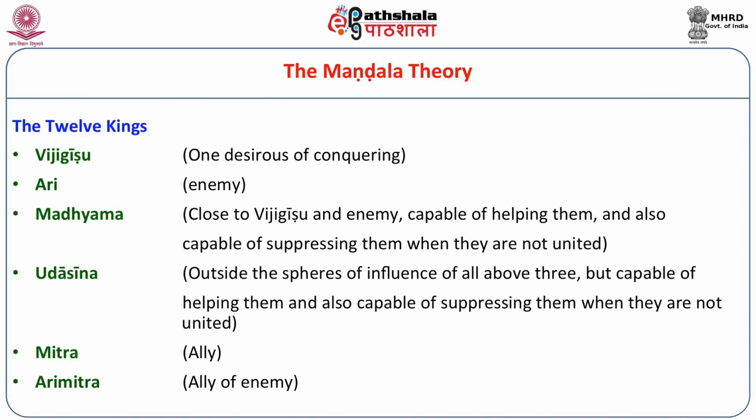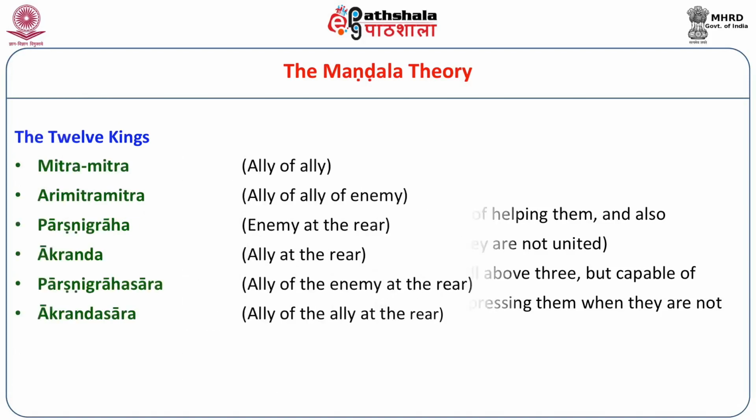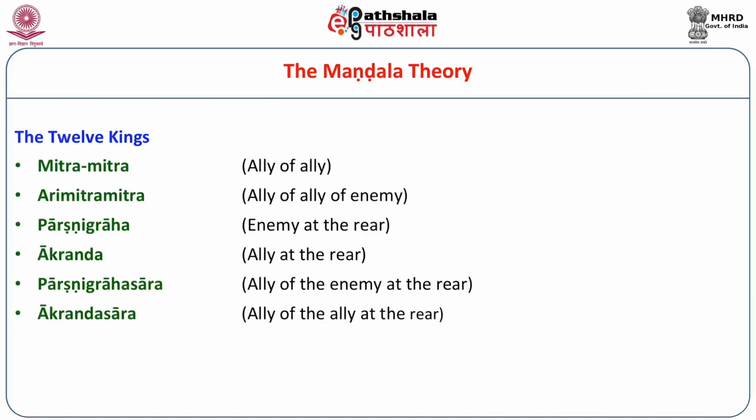These are some kind of neutral parties. You think of India and Pakistan and maybe Iran or China, and then there is a Mitra, an ally, and an Arimitra, the friend of the enemy. These are the 6 types of basic kings. Another 6 are Mitra Mitra, friend of friend, Arimitra Mitra, friend of enemy.